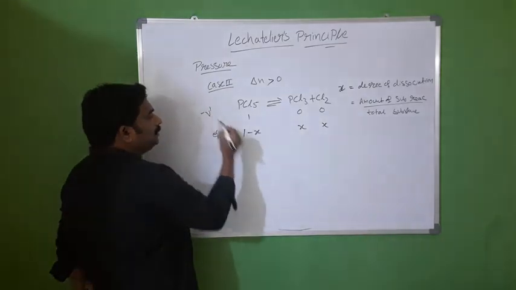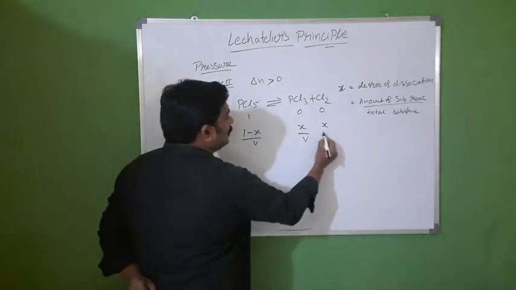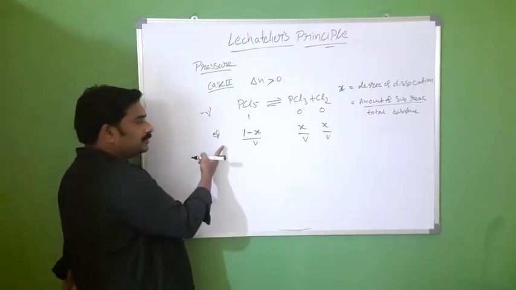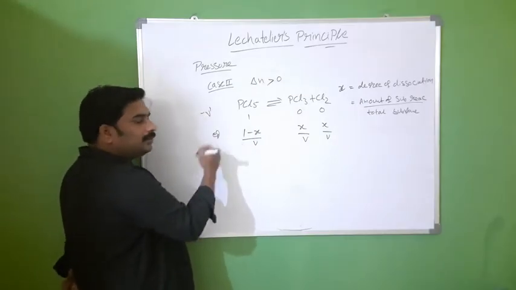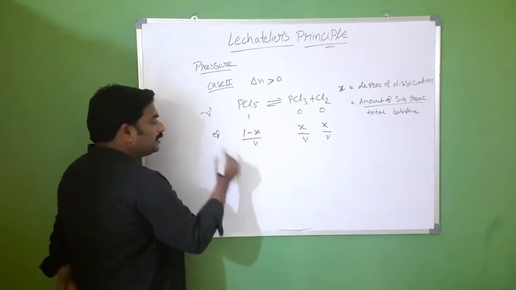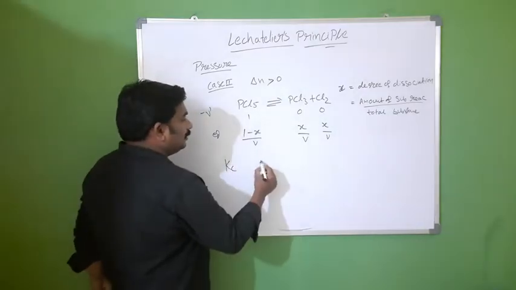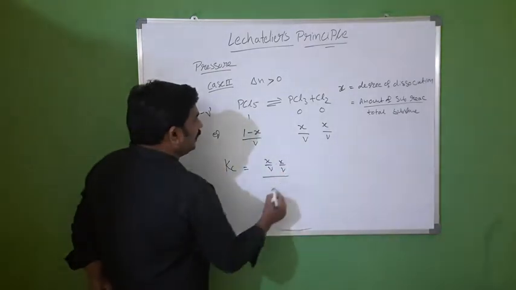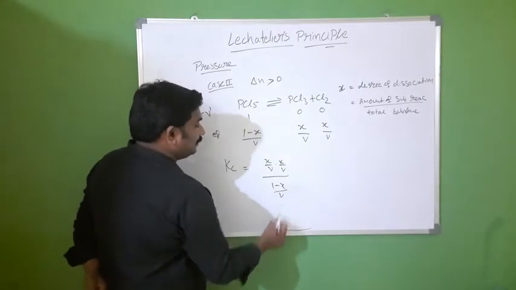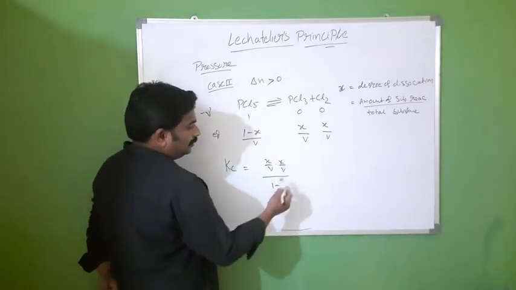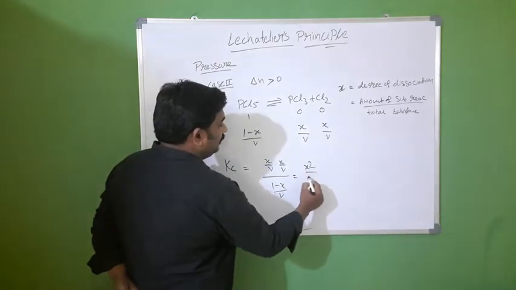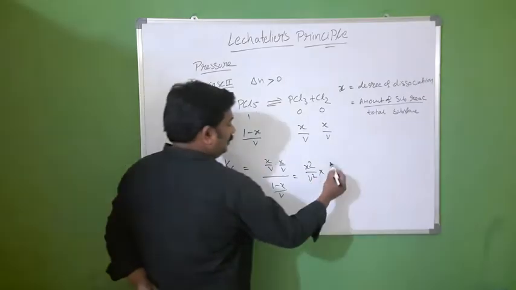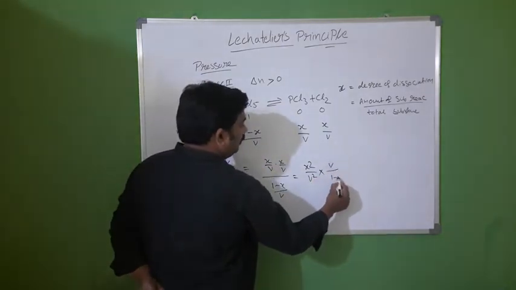The volume of the vessel is V, divided by V. Then we will get the concentrations. These are the equilibrium concentrations, number of moles per volume. Now Kc is equal to x by V into x by V by 1 minus x by V. Now x square by V square into V by 1 minus x.